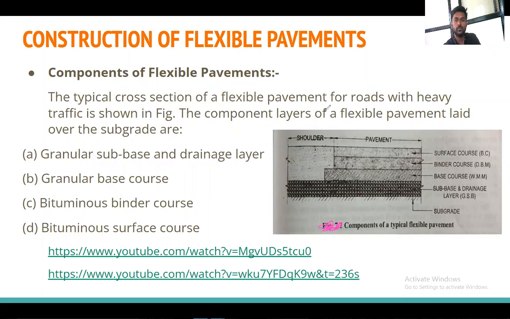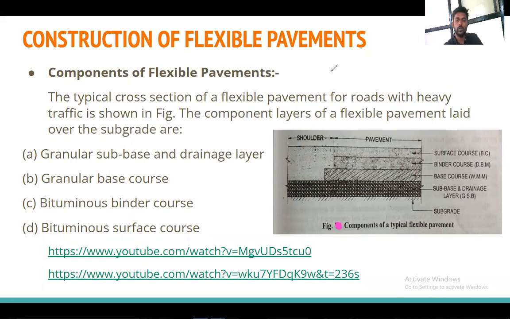Draw this figure, all of you, and see how the layers are given. According to this, only draw the figure. On the subgrade, shoulder should be placed. On the subbase, shoulder should be provided above the subbase. Draw this figure according to how it is given into the figure here.